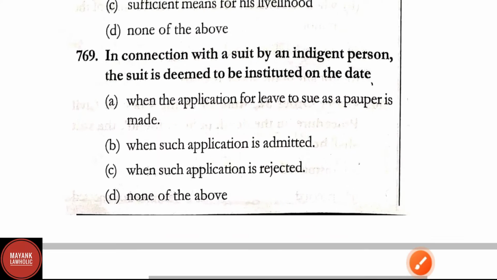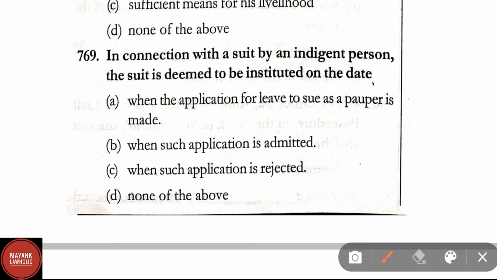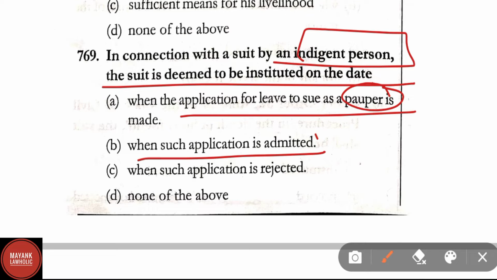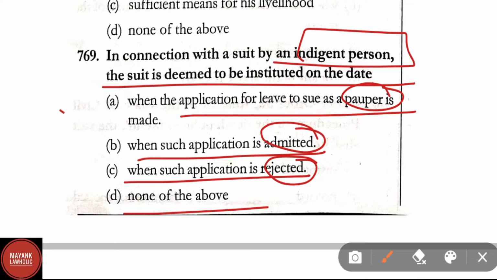Question number 769. In connection with a suit by an indigent person, the suit is deemed to be instituted on the date when the application for the leave to sue as a pauper is made, when such application is admitted, when such application is rejected, none of the above. Correct answer here is option A. In connection with the suit by an indigent person, a suit is deemed to be instituted on the date when the application for leave to sue as pauper is made.